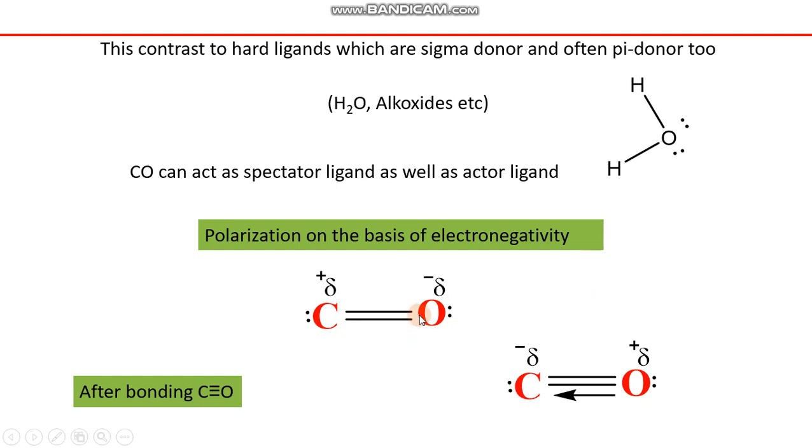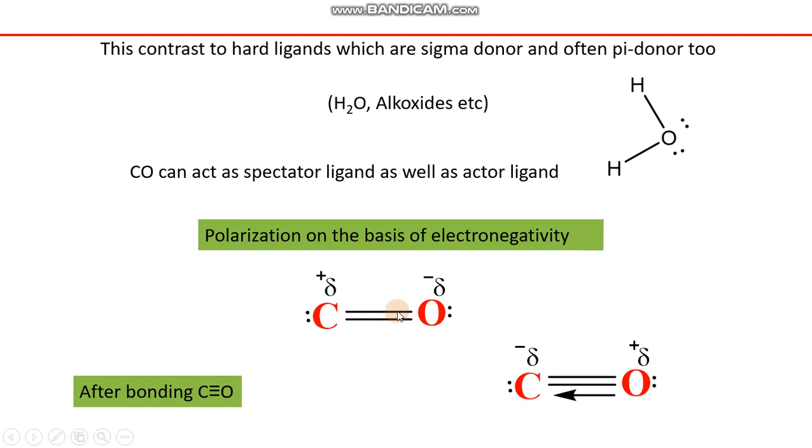We know that whenever a highly electronegative element is attached in a bond, the bond pair of electrons is more attracted toward the more electronegative atom, and less attracted toward the less electronegative atom. So in carbon and oxygen, oxygen is more electronegative and carbon is less electronegative. It means electron pairs will be attracted more toward oxygen, not toward carbon.